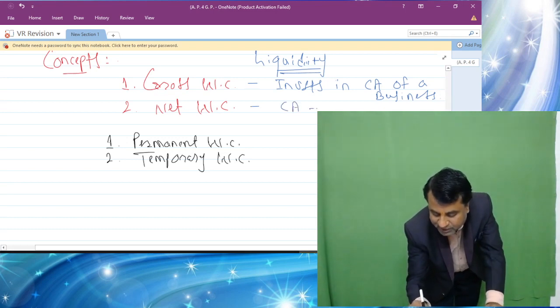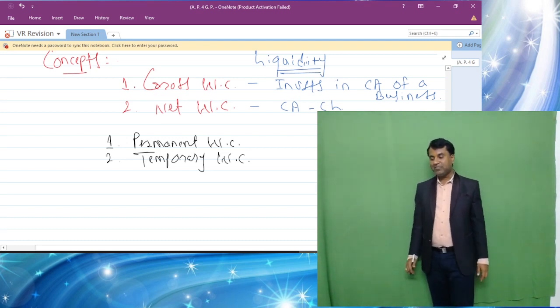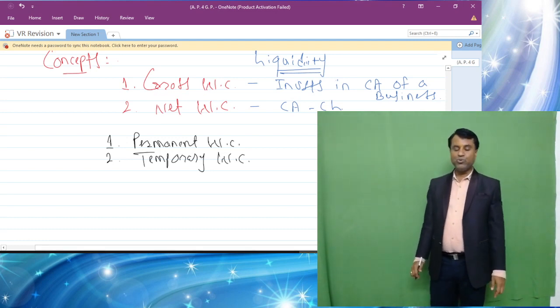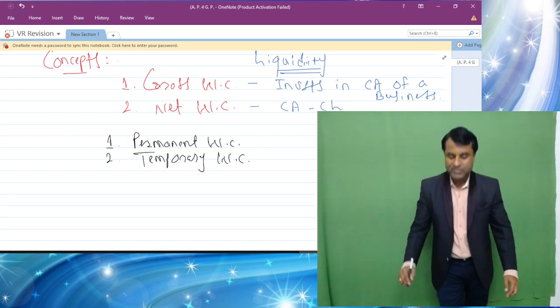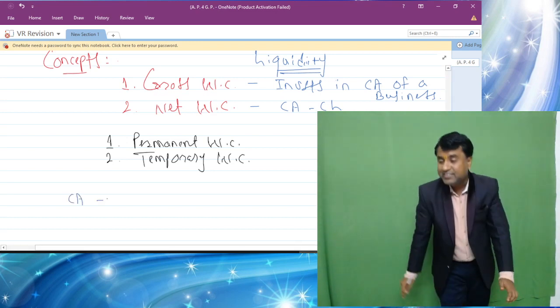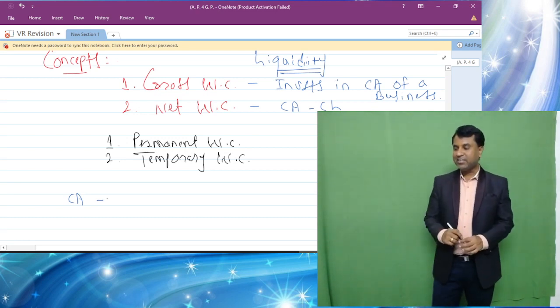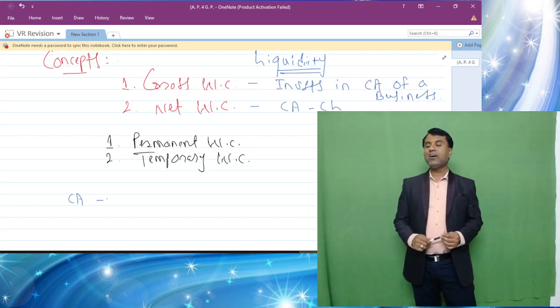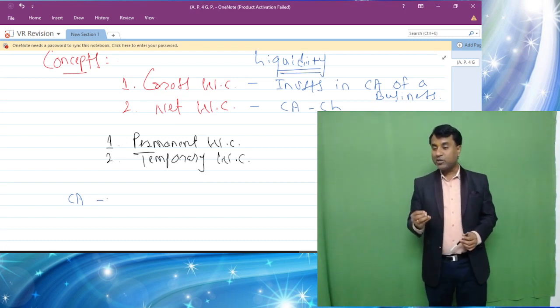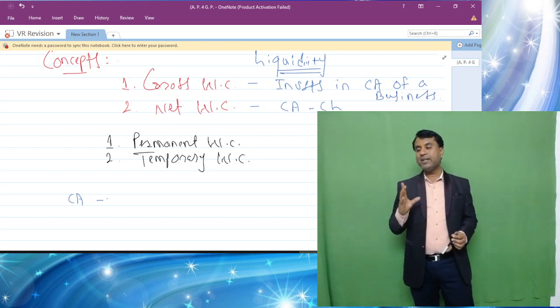Now you must be thinking, students, what are basically current assets and current liabilities. Let me explain quickly what is CA and CL. Current assets are all those assets which are easily converted into cash within one accounting year. Current assets क्या होते हैं बेटा? Current assets are all the short-term assets which are easily converted into cash within one accounting year.